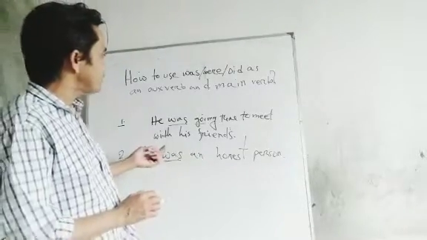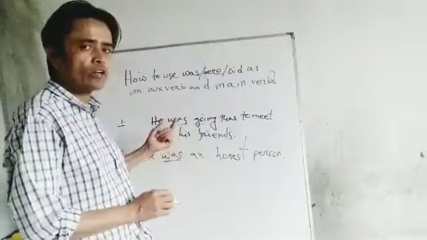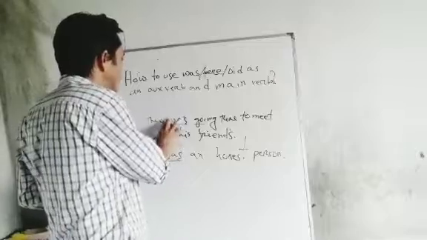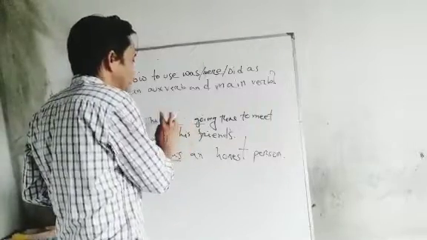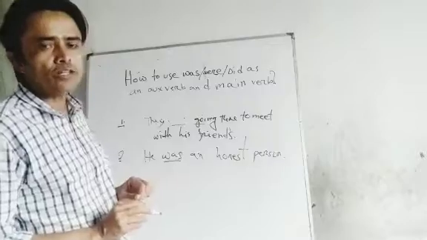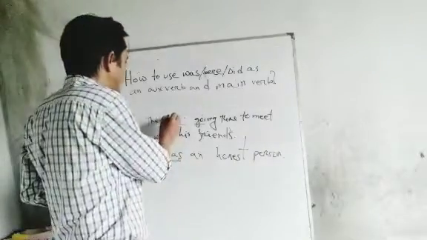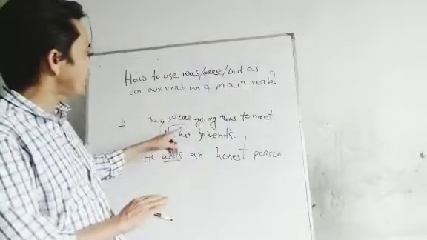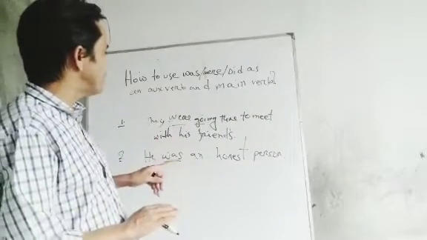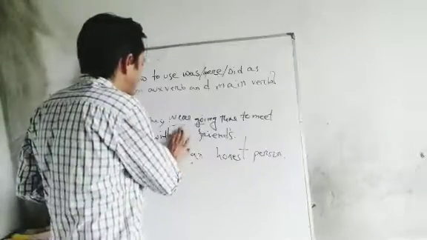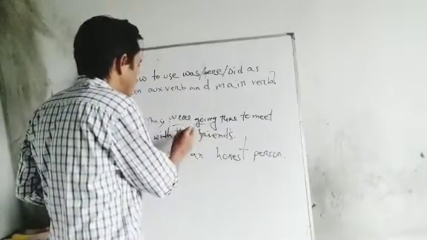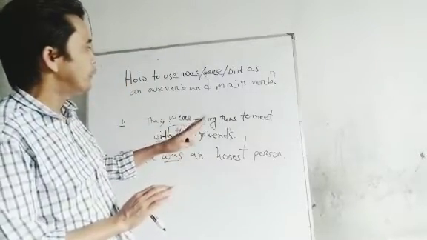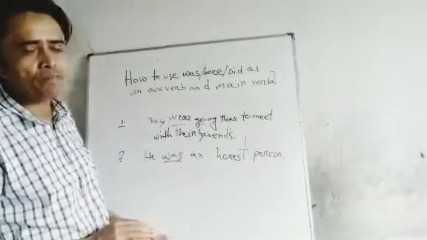Again, if we say not he but they, as they is plural, then the auxiliary verb will also be plural, like they were. We have just changed this. They were going there to meet with their friends.